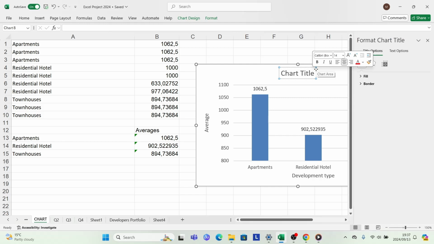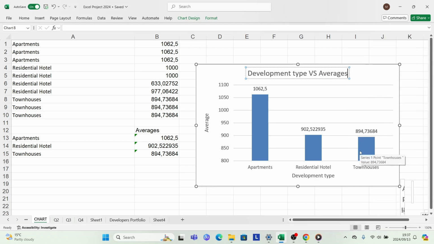You can change your chart title as well. Let's name it development type versus averages. This is averages. Press enter.